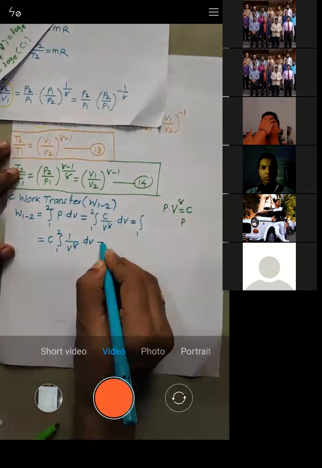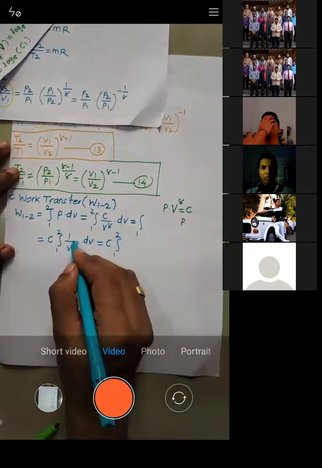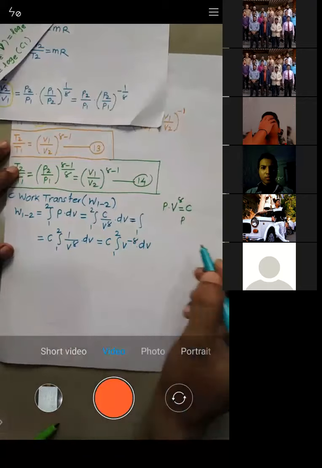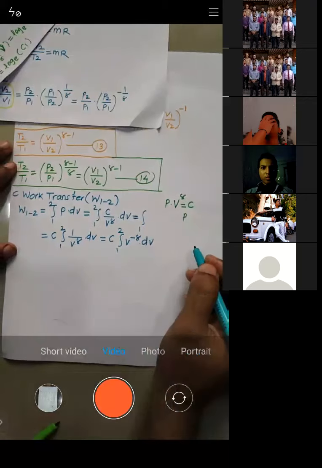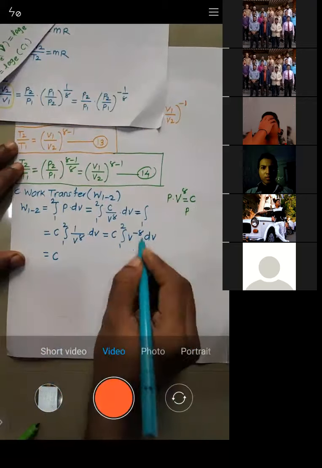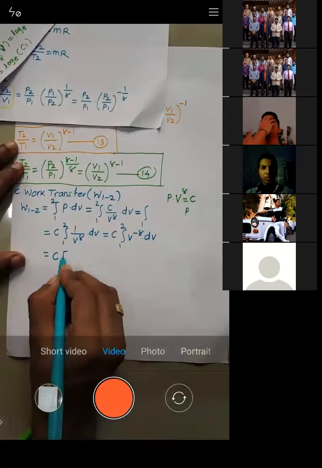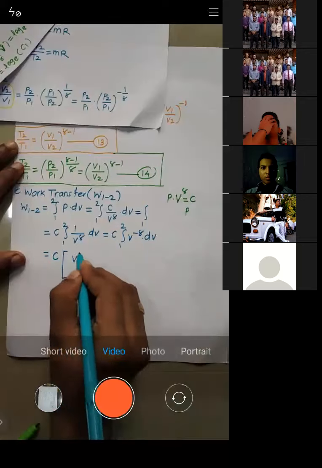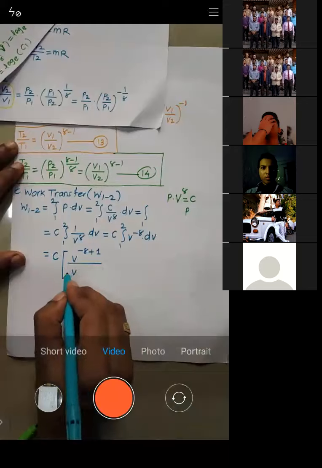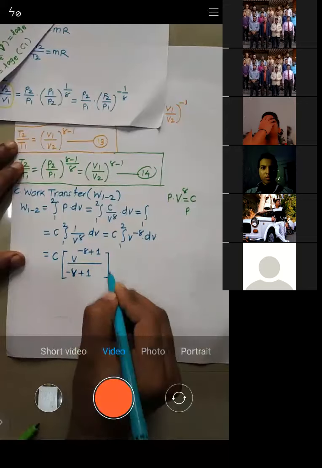So E is equal to C integration 1 to 2. 1 by V raised to power gamma is V raised to power minus gamma into dV. So how did we used to solve? E is equal to C, and what is the integration of V raised to power minus gamma? It is given by V raised to power minus gamma plus 1, upon minus gamma plus 1. Yes or no? For the process 1 to 2.